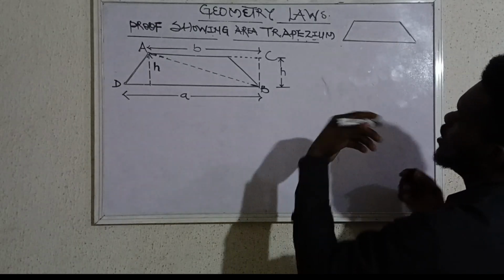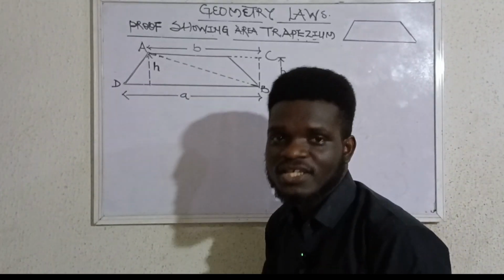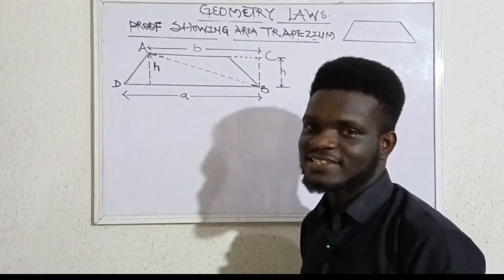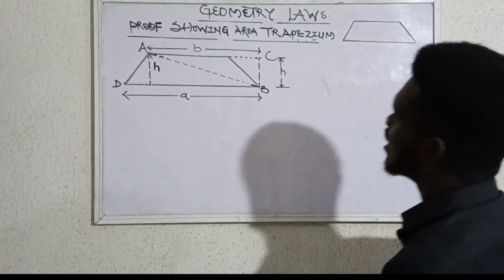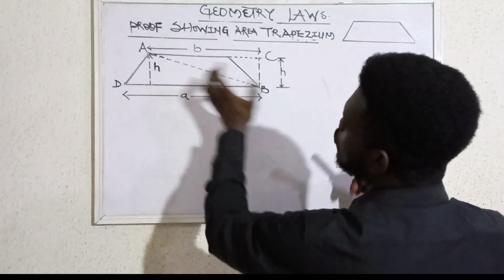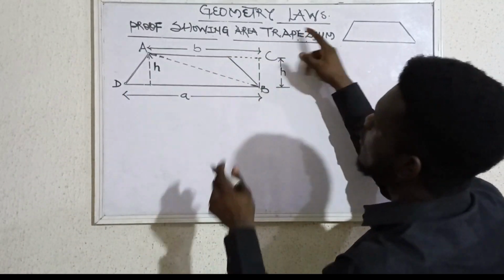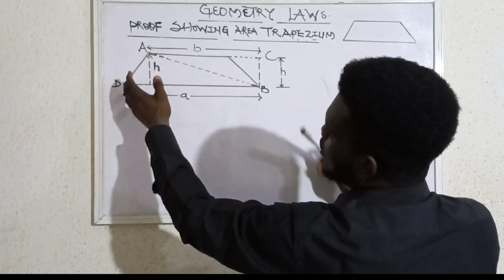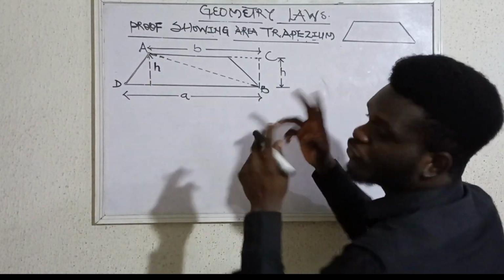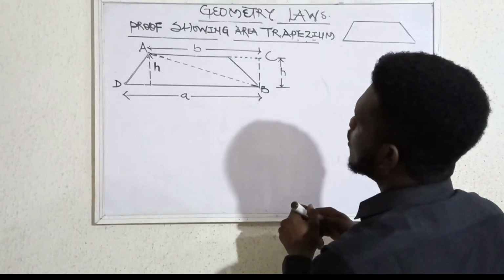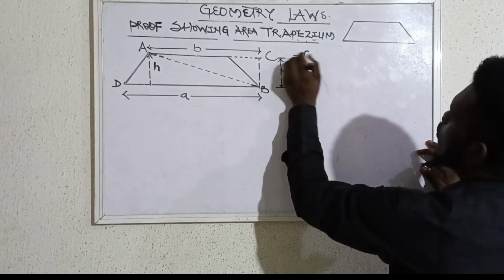Now we already know that the area of a triangle is half base times height. Once we've noted that, what do we do? Let's try to use that law to bring out the area of a trapezium, since we have been able to split a trapezium into two triangles. Okay, now what do we do?